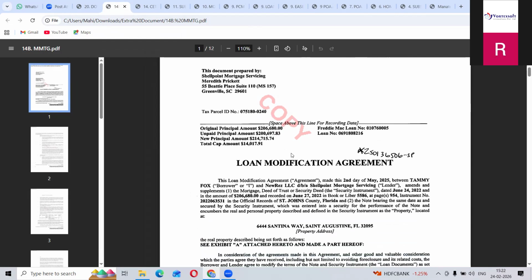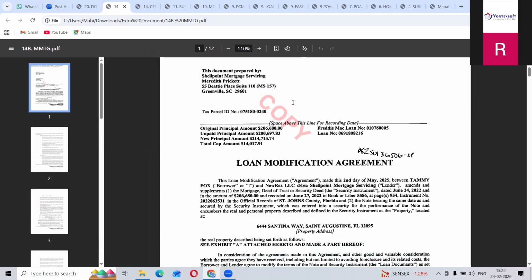So next we will go to the loan modification agreement. For example, you have taken one loan. After taking that loan, you have to make some modification, whether it is a spelling mistake or an address, or some rules and regulation limitation, so you have to change it. Sometimes you miss some points in the previous mortgage or whatever agreement you made.